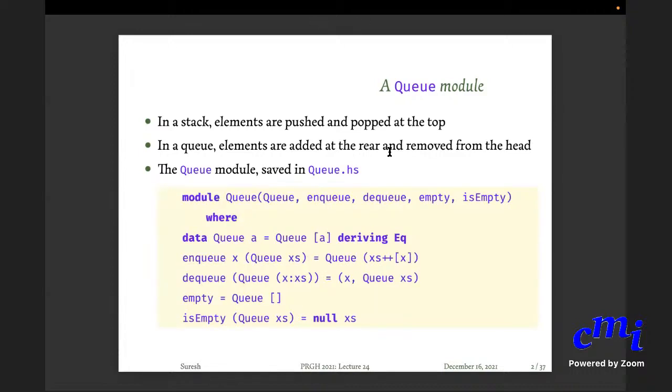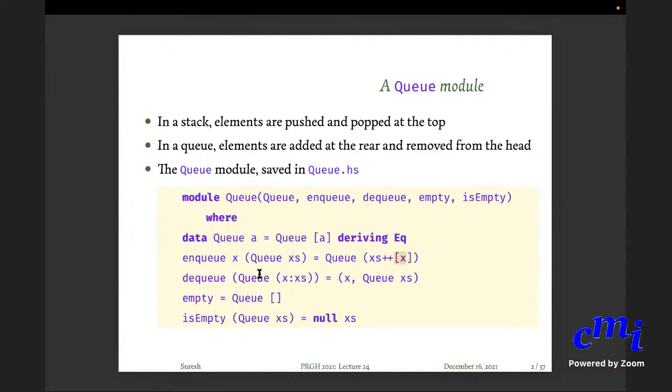So it's very trivial to implement a queue. You do the same thing. You will store it in a module, export only the type constructor name and not any of the value constructors. There is one value constructor, namely Queue. The type constructor is also called Queue. Adding an element to the queue is called enqueuing, and removing an element from a queue is called dequeuing. Enqueue, you have to add at the rear. So if your queue is xs, then you do xs plus singleton x.